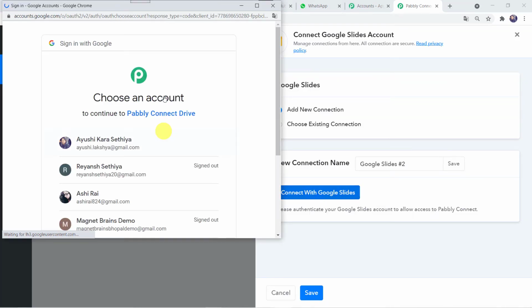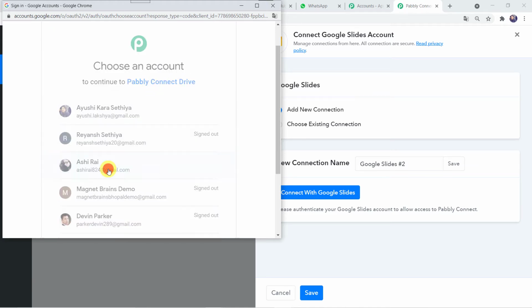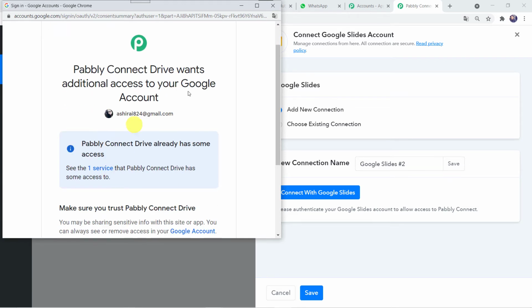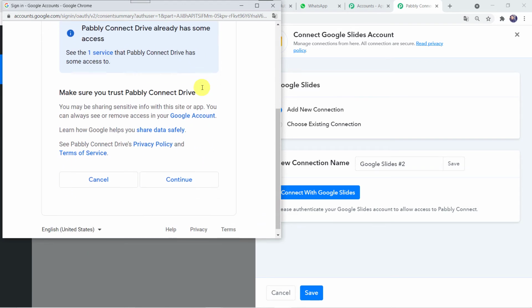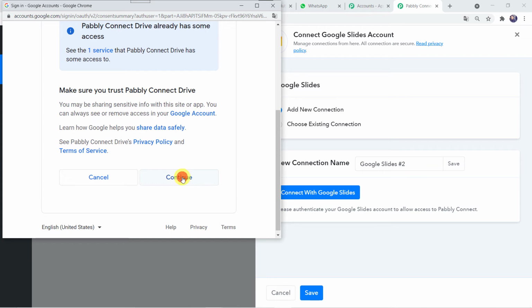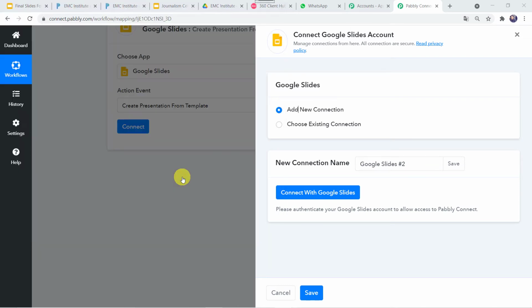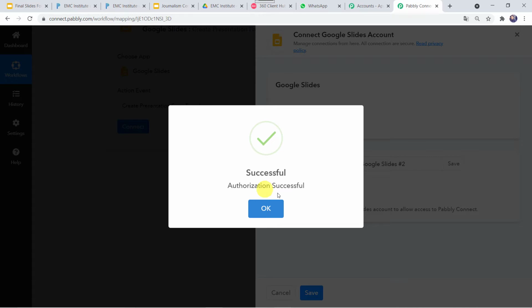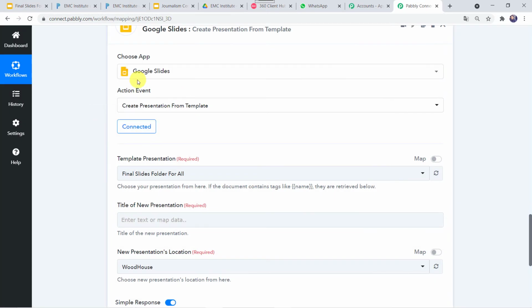Here we have to choose an account. So I'll just choose the account where I want to create the certificate. Pabbly Connect wants the access over here. I'll just click on continue and give away the access as the data is 100% safe with Pabbly Connect. Authorization successful. And now the Google Slides are connected to Pabbly Connect over here. Now here we have to select the template presentation. So I'll just take you to my template which I have already created for creating the certificate.